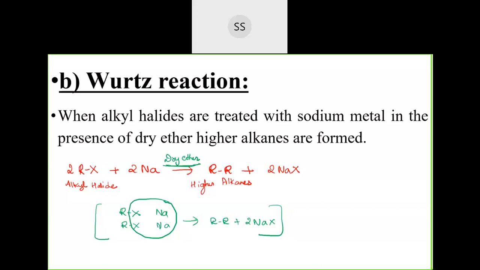Benzene is also a solvent. Benzene is an organic solvent. So like that, ether is an organic solvent. It's not ester, it is ether, E-T-H-E-R. Ester is different. Ester is a different organic compound.